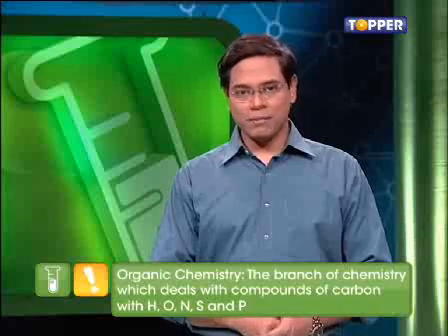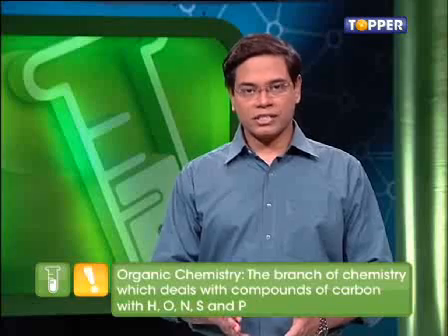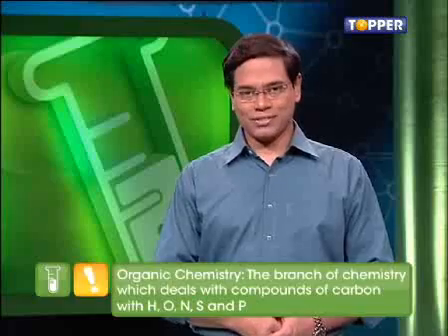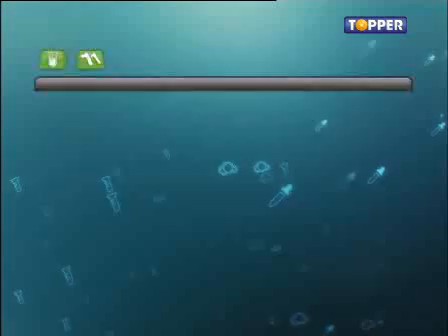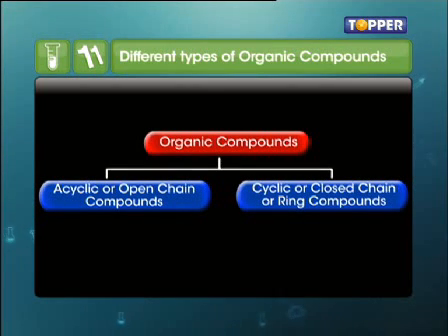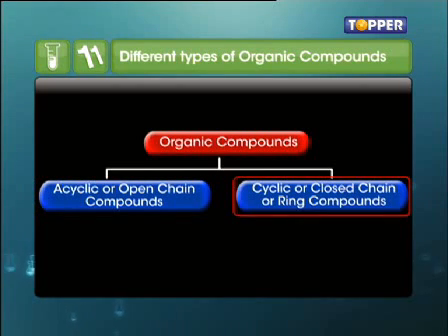So, the branch of chemistry which deals with compounds of carbon with hydrogen, oxygen, nitrogen, sulfur and phosphorus is called organic chemistry. To make it simple, chemists have grouped organic compounds into various classes. Here, we can see the different types of organic compounds. They are divided into 2 main types: acyclic or open chain compounds and cyclic or closed chain compounds.